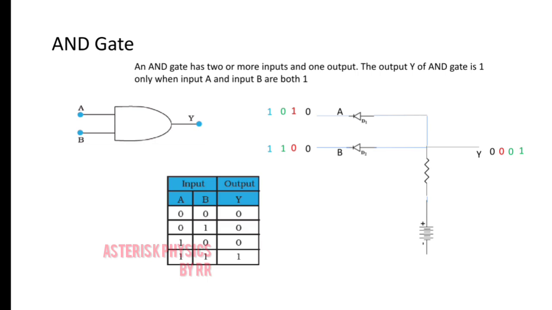Now this is the truth table of an AND gate. There you could see the output is high only when both the inputs are at high state. For other combinations of input signal, the output will be at low state. And the Boolean equation corresponding to the AND gate is Y is equal to A and B. It's not A into B, it is A and B.